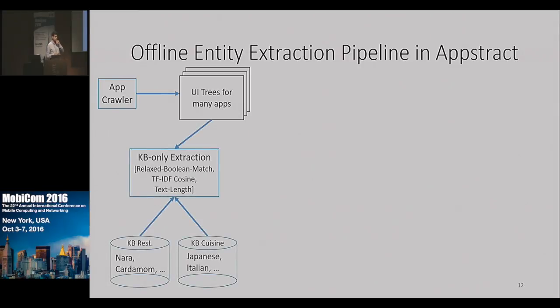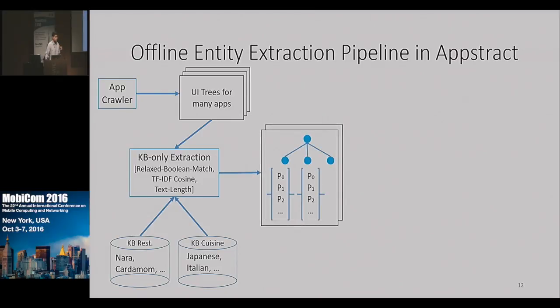And then we pass this to a KB-only extraction phase that uses 3 feature vectors, along with some knowledge bases, to produce UI trees. But these UI trees are now annotated with probability vectors for each of the text-bearing nodes. The probability vectors essentially give you the probability of the corresponding text being a particular type of entity. By convention, let's say P0 is the probability that this is some entity type that we do not recognize. P1 is the probability this is a restaurant. P2 is a cuisine, and so on.